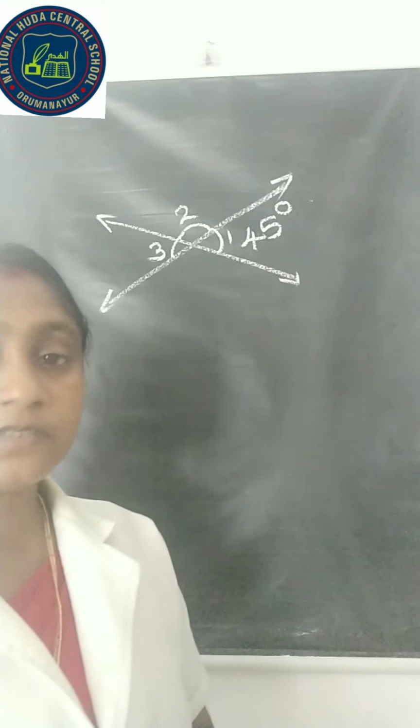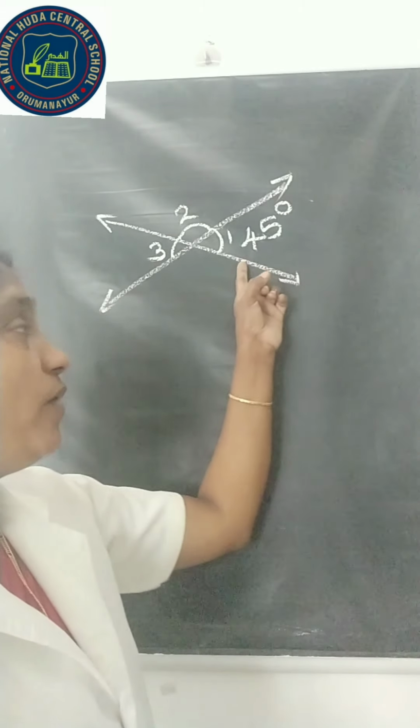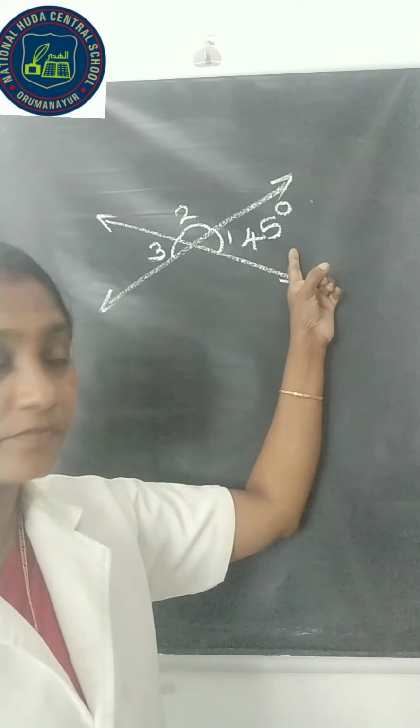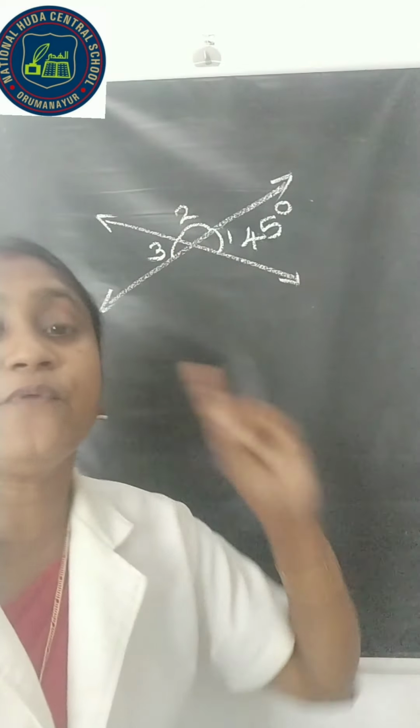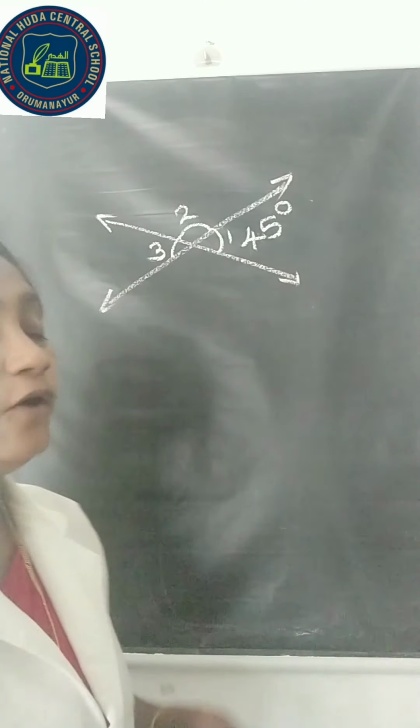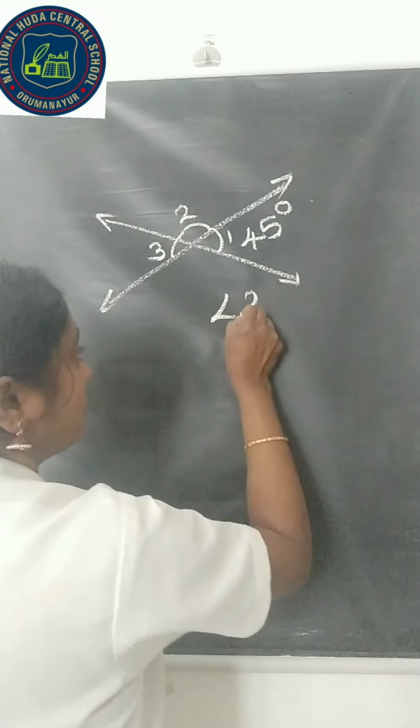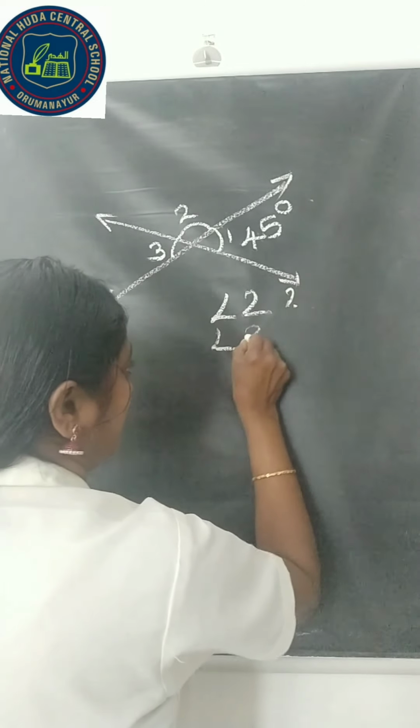It is given that angle 1 is equal to 45 degrees. Angle 2 and angle 3 are marked here. We have to find out the measure of angle 2 and angle 3.